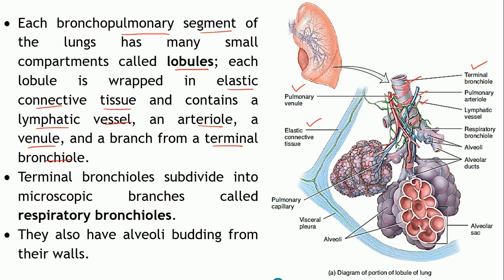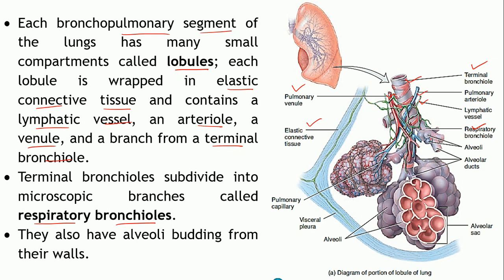Now, these terminal bronchioles will further branch into microscopic branches called the respiratory bronchioles. Here, it is dividing further into the respiratory bronchioles, still smaller bronchioles, and these have the alveoli budding from their walls.